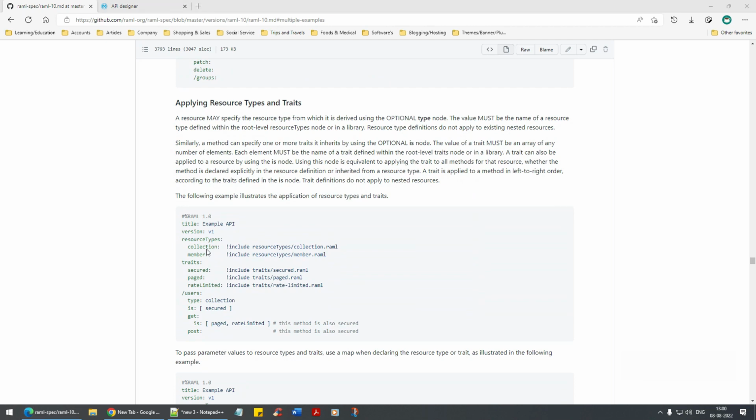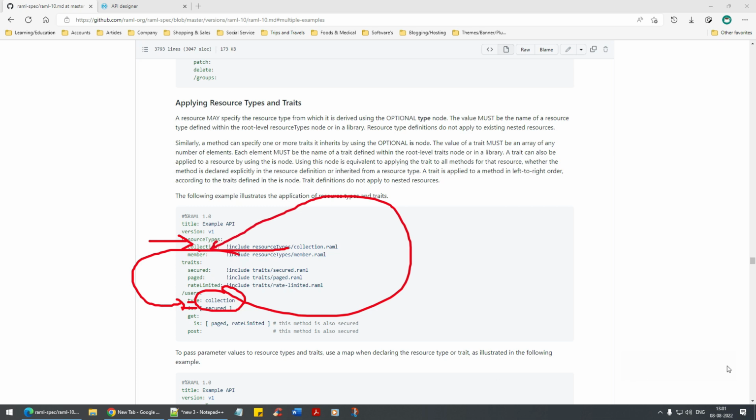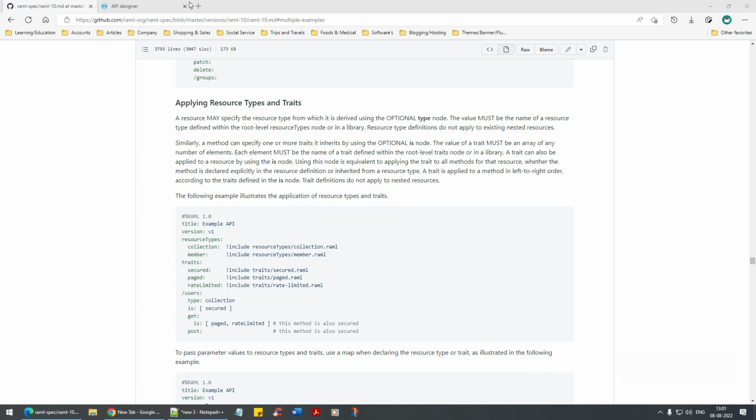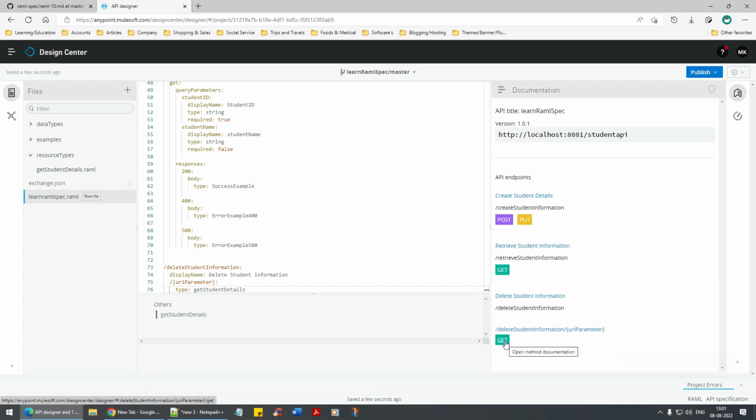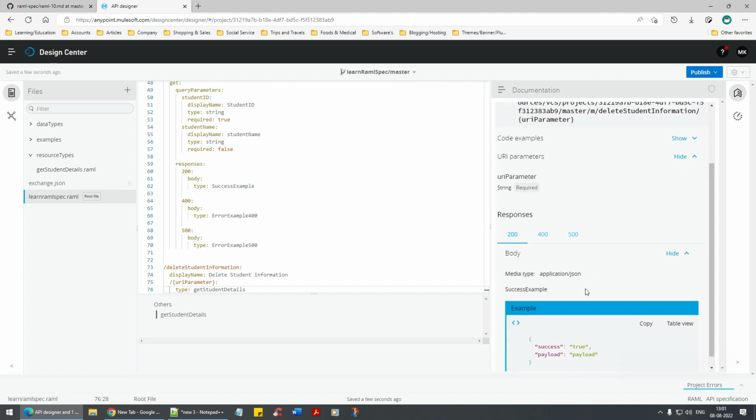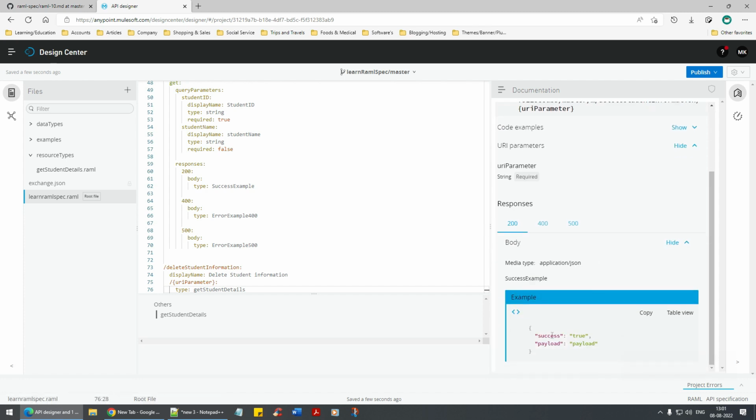Yeah, see here they have defined a resource type and then they have included the collection, and finally they have used that in here. See, type collection. They use type and then they say collection. This collection is pointing to over here. Correct? So we use the type keyword. So we'll go back here and I'll say type, and get student details. Now if you can see, get automatically populated. Now if I click on this, obviously you have the success and the failure payload. Everything is ready for you guys.